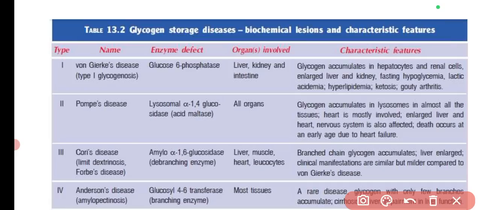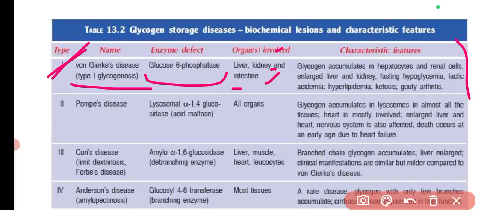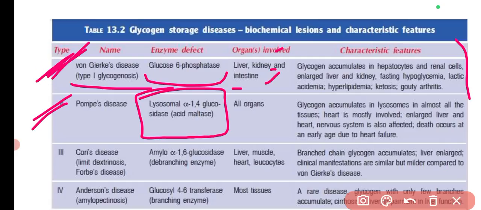So here the first disease is, these are all glycogen storage diseases. Von Gierke's disease, it is very important. It is the type 1 glycogenosis disease. The enzyme defect is glucose 6 phosphatase, and the organs involved are liver, kidney, and intestine. So these characteristics you can read. Then there is Pompe's disease, which is due to the defect in the lysosomal alpha 1,4 glucosidase. And so in these, Von Gierke's disease is very important.